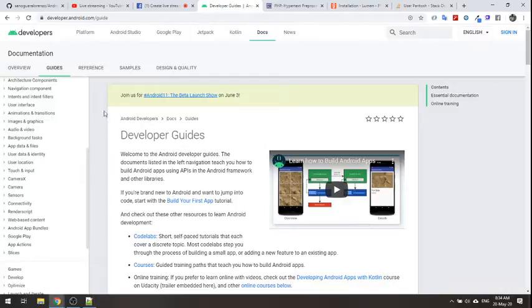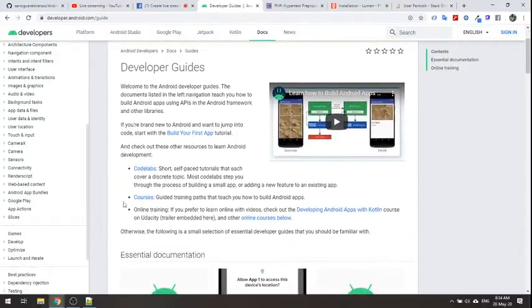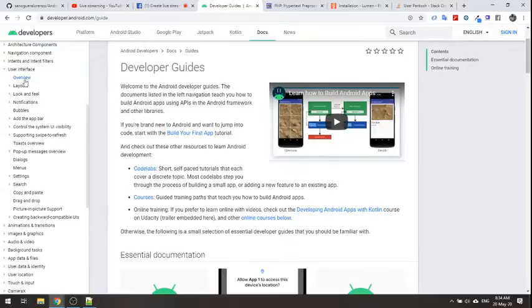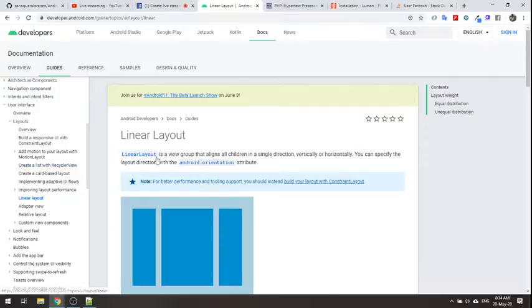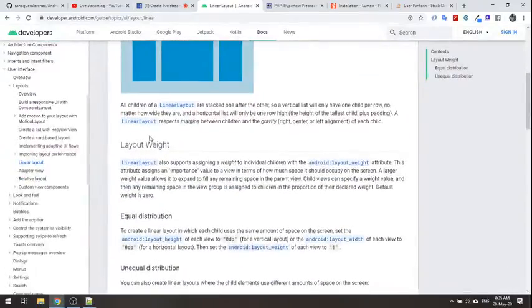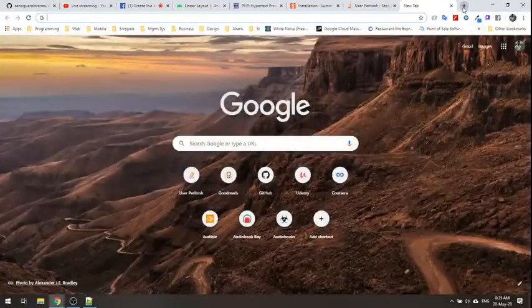For Android, we can go to developer.android.com and then we have guides. Here you can see they have documentation of whatever component we want. For example, in layouts, we want to know about linear layout. We can go to that page and read that documentation, or we can search it on Google.